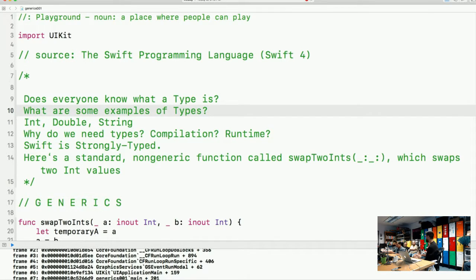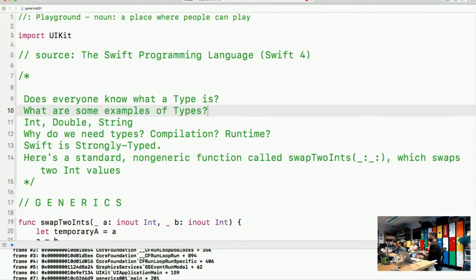So to start out with, does everyone know what a type is? We're going to start right at a type. What are types? Does anyone want to say what a type is, or a sample type in programming? An int would be one, string, double, those kinds of things, right? So why would you need to specify a type when you're coding? What's the point of specifying a type? Grouping. Sorry? Grouping? Yeah, like declaring arrays with types. Right, to have an array with all the same types inside of it, like ints.